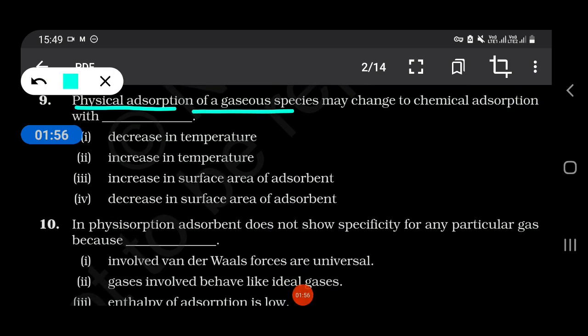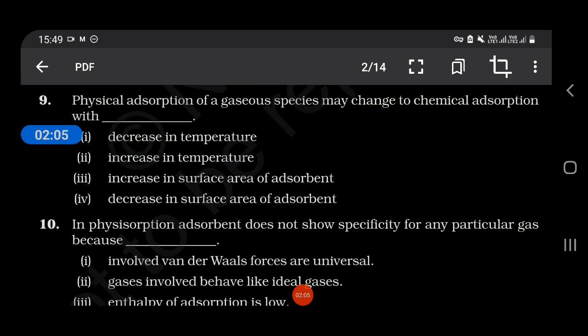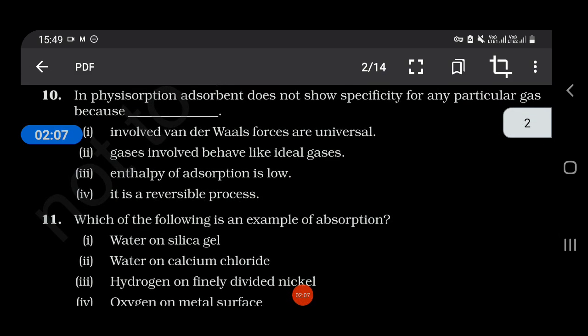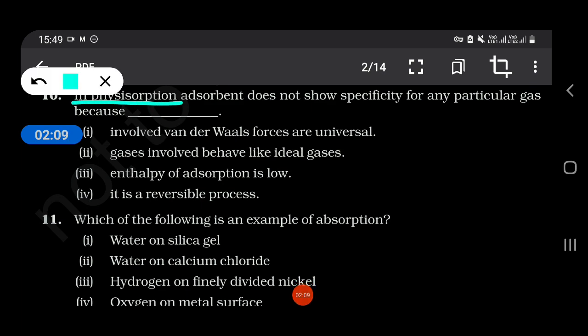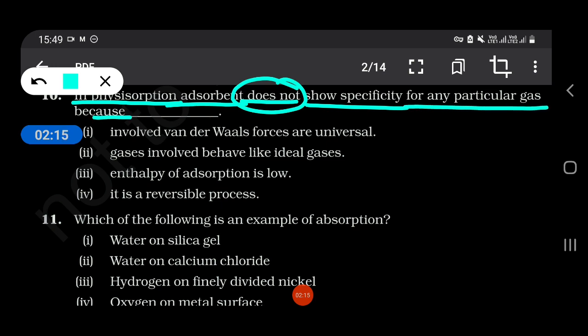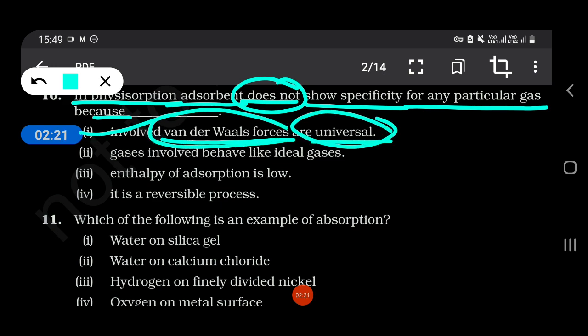Physical adsorption of gaseous species may change to chemical adsorption with increase in temperature. In physisorption, adsorbent does not show specificity for a particular gas because it involves van der Waals forces, which are universal. Physisorption.